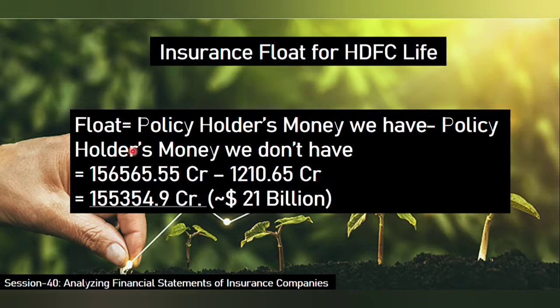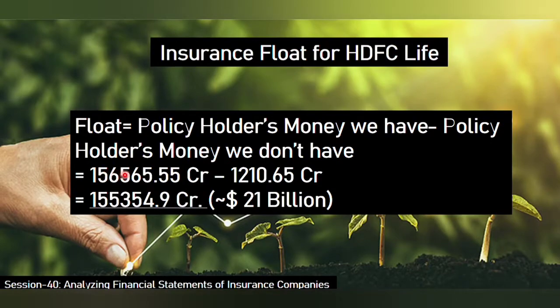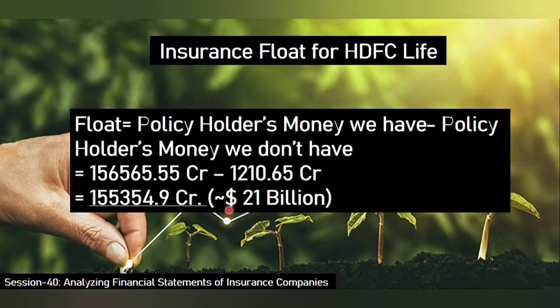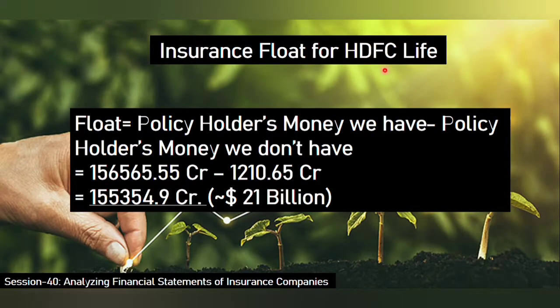So from the previous sheets we have the policyholders' money as 1,56,565 odd crore minus 1210.65 crore. That will fetch you 1,55,354 crore. If you mention that in billion dollars, that is $21 billion. Dollar as in US dollar. So the float for HDFC Life is $21 billion.